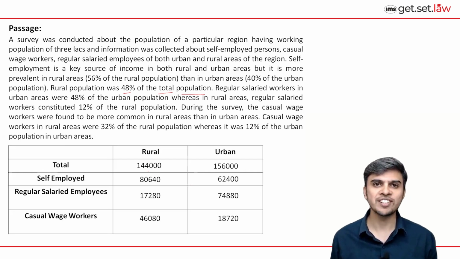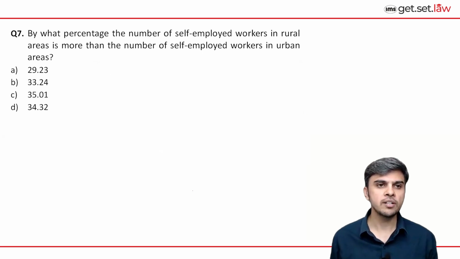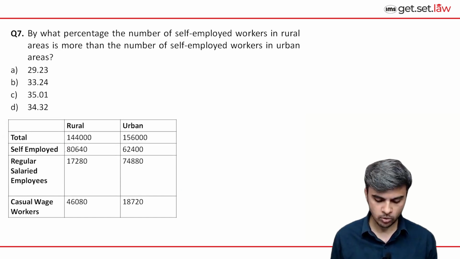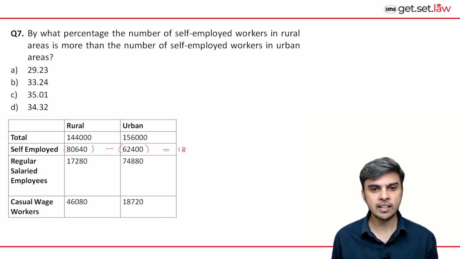So let's move to questions. If we look at this question, by what percentage the number of self-employed workers in rural areas is more than the number of self-employed workers in urban areas? So rural areas self-employed people are 80,640, and in urban areas it is 62,400. They are asking you percentage more, means percentage increase. To calculate that, you have to take the difference between these 2 values. So difference between these 2 values, 640 minus 400 is 240, and 80 minus 62 is 18. So 18,240 is the difference between these two values.